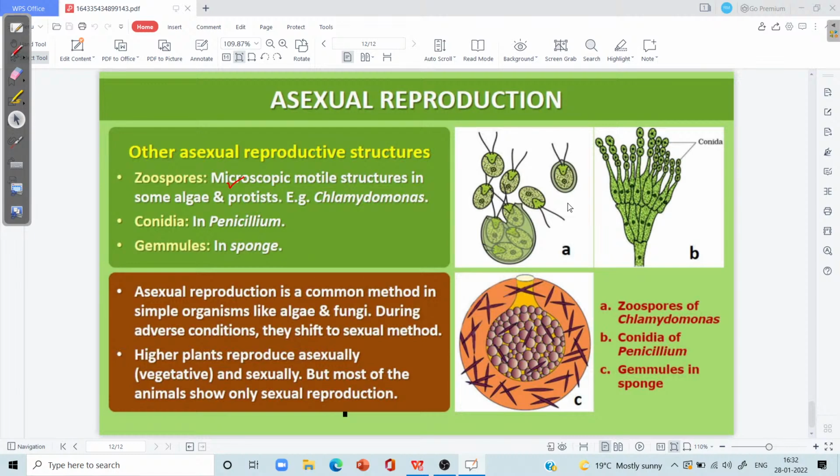And likewise, in case of algae like Chlamydomonas, which is a green alga, you may see this is one of the diagrams of Chlamydomonas. The parent Chlamydomonas is reproducing by asexual means by the formation of new daughter propagules through spore formation. And in case of penicillium, this is diagram B, which is of the penicillium, a member of fungus Ascomycetes. In penicillium, we have conidia or conidiospores, which are the asexual spores born at the tip of their long tubular hyphae known as conidiophore hyphae.